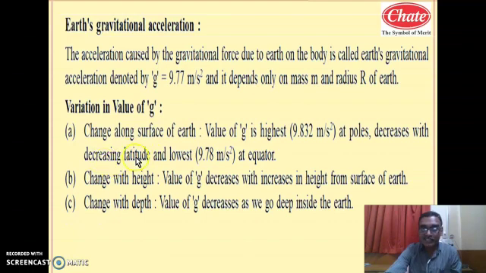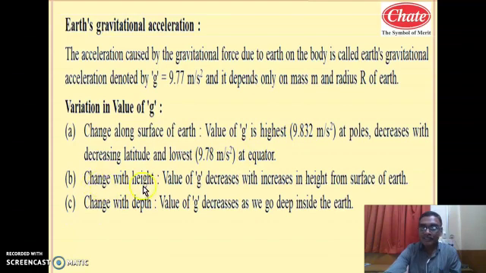So decreasing latitude, and lowest is 9.78 meter per second square at the equator. So g is lowest, that is minimum, at the equator, 9.78 meter per second square, and highest at the pole, it is 9.832 meter per second square. Student, remember these values. At pole, g is 9.832 meter per second square, and at equator 9.78 meter per second square. At pole maximum and at equator minimum.